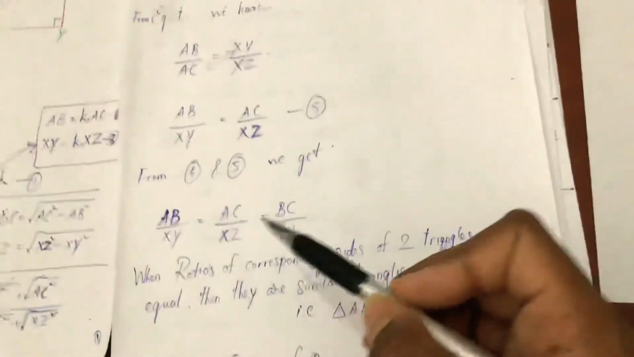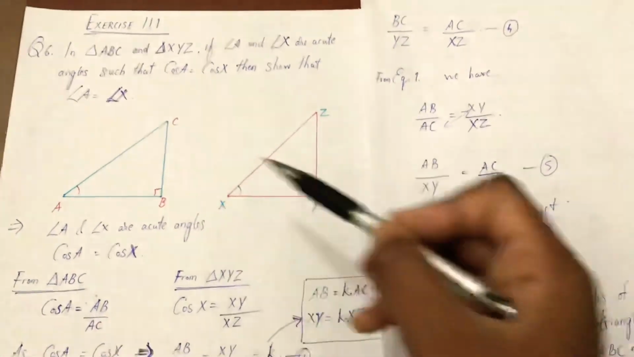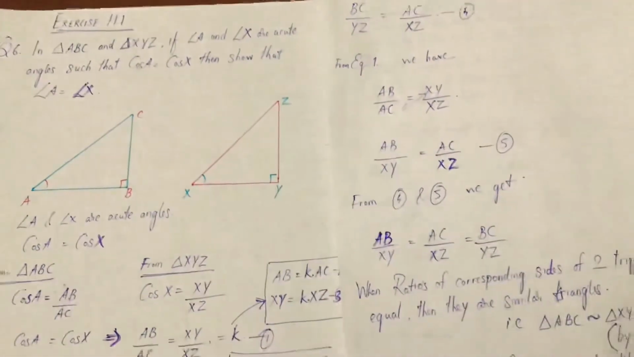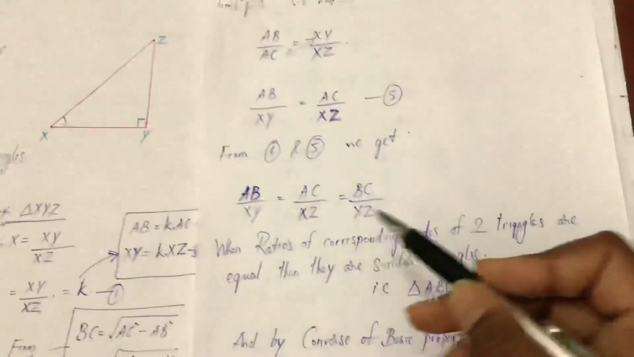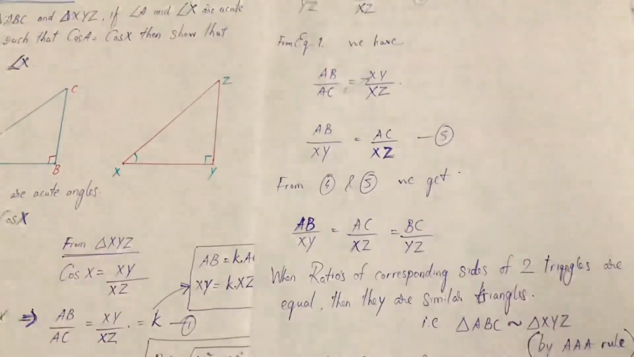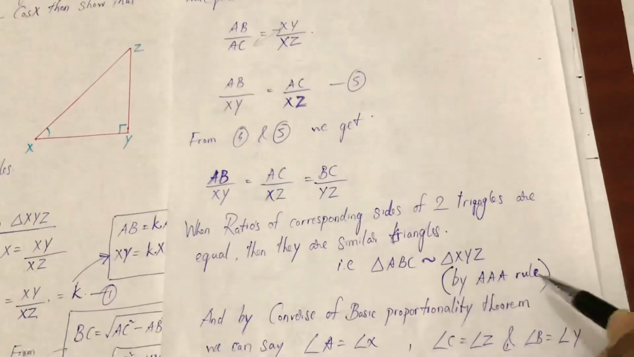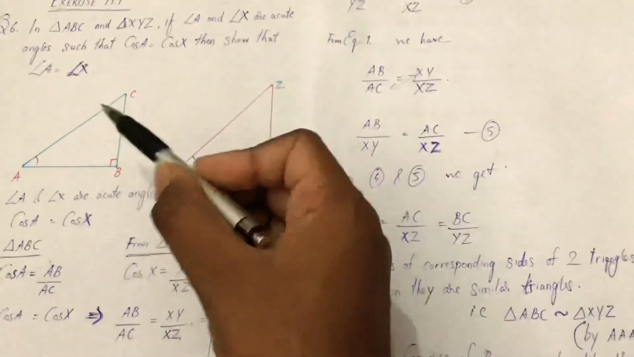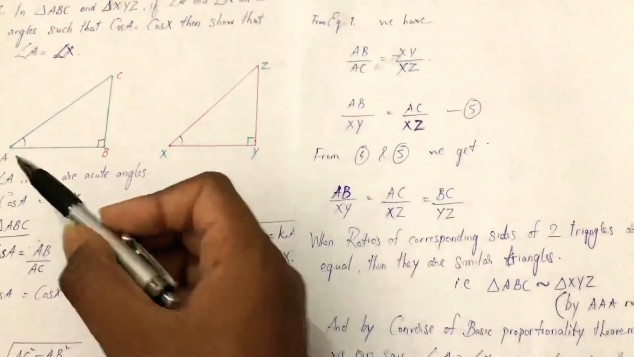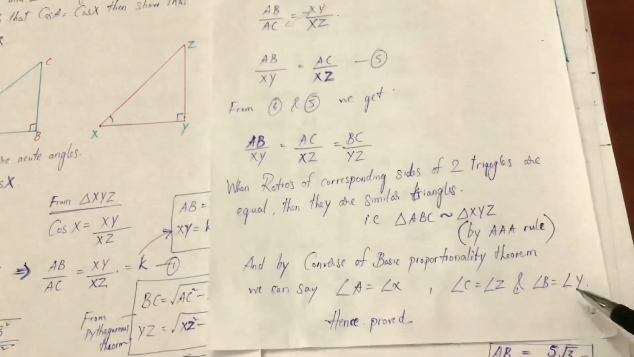You see the corresponding sides: the corresponding side of AB is XY, of AC is XZ, and of BC is YZ. Now we have taken the ratios of these corresponding sides in the two triangles. When the ratios of the corresponding sides are equal, then definitely we can say that these two triangles are similar to each other, not congruent, similar. And similar triangles by the AAA rule, angle, angle, angle, means all the corresponding angles must be equal. So we can say that angle A is equal to angle X. Similarly, C is equal to Z and Y is equal to B.